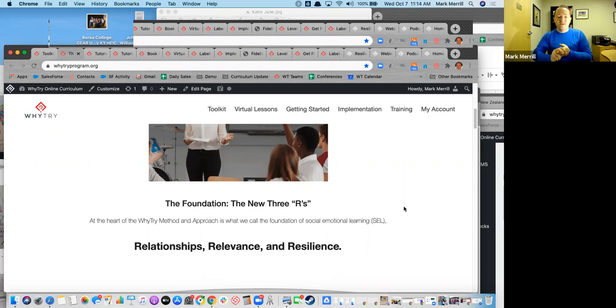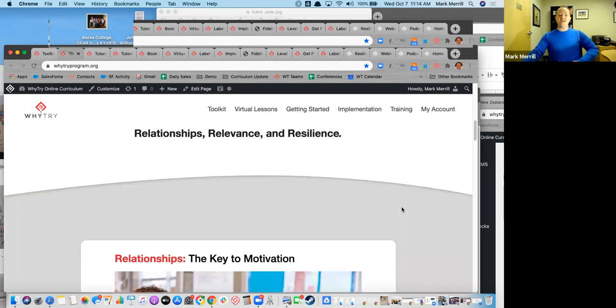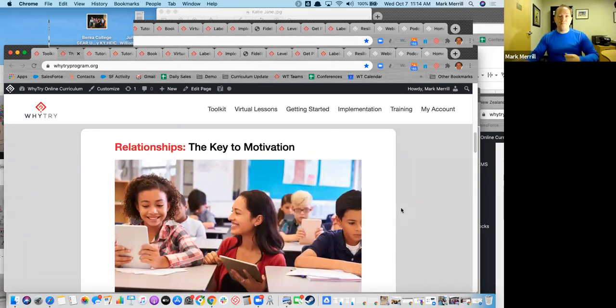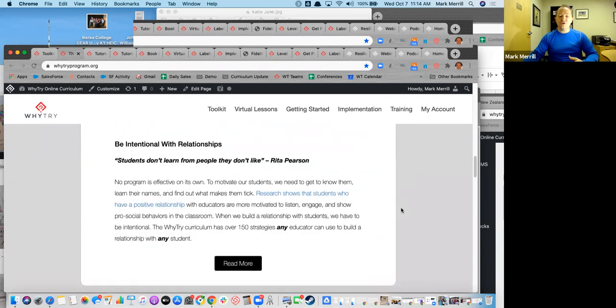When we talk about relationships, we believe, and we've found over the years, that the relationship is one of the keys to motivation. As you're very intentional with these relationships, helping them feel safe, feel valued, and feel heard, that is the foundation for helping that individual or student connect with you, but also open up and go through some of the challenges they're facing.